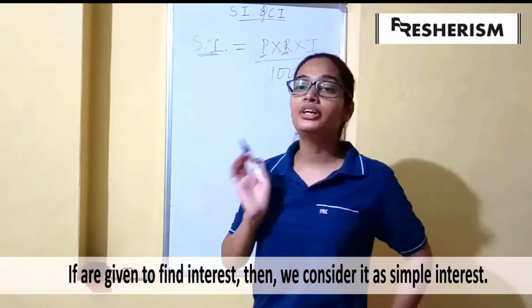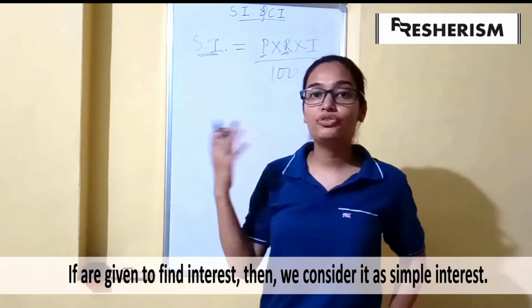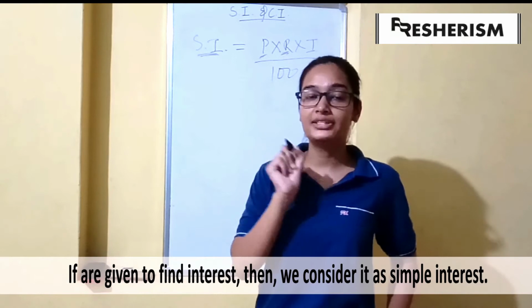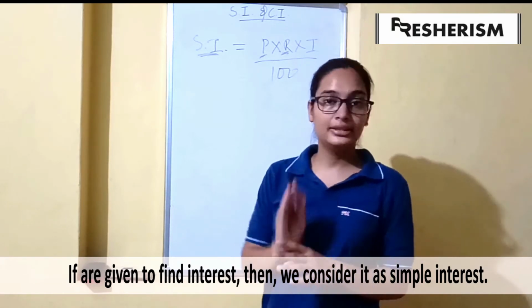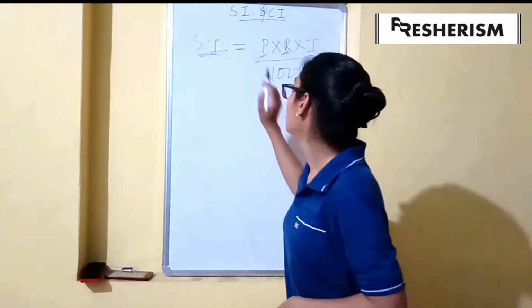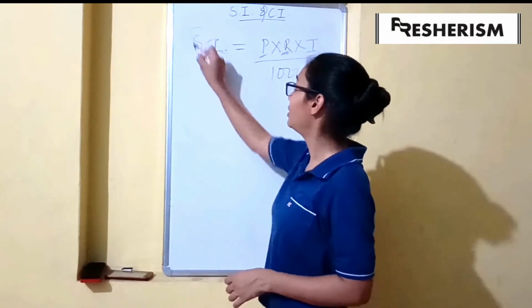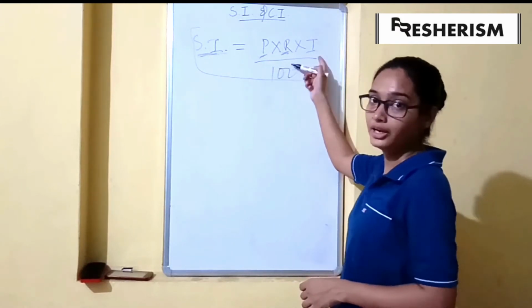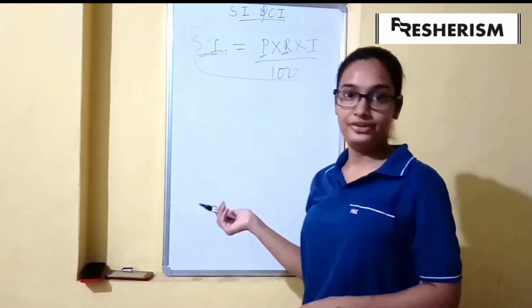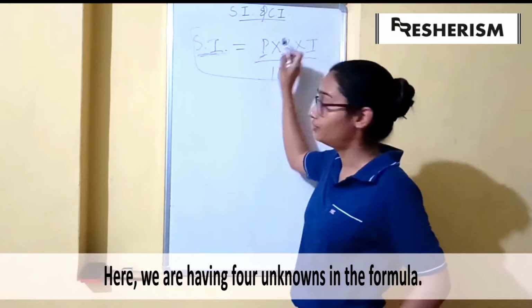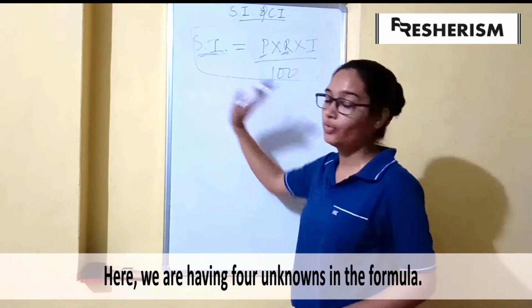If in a question it is given that we have to find interest, and it is not mentioned whether we have to find simple interest or compound interest, then we'll take it as simple interest. So the formula for simple interest is simple interest equals principal into rate into time period divided by 100. There are 4 unknowns here. If we have the value of 3 of them, we can find the 4th one.